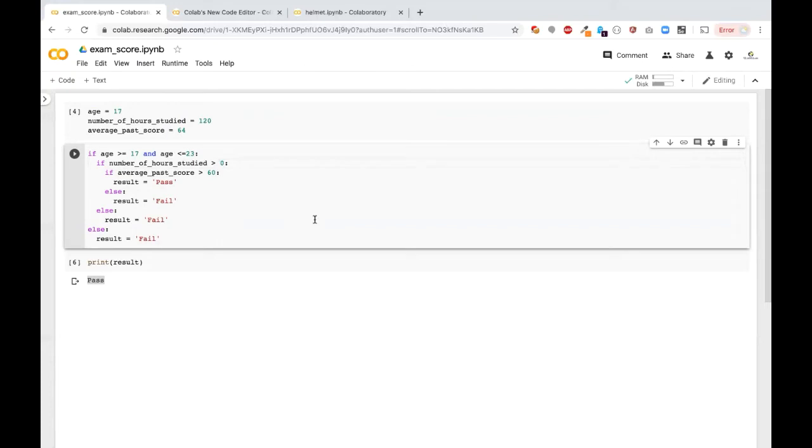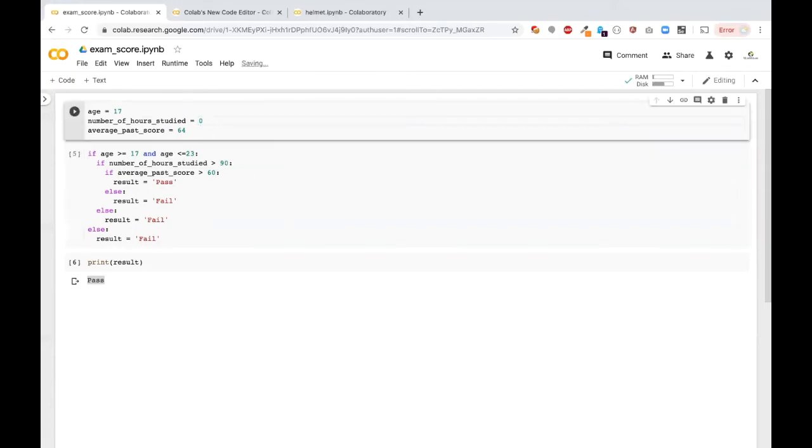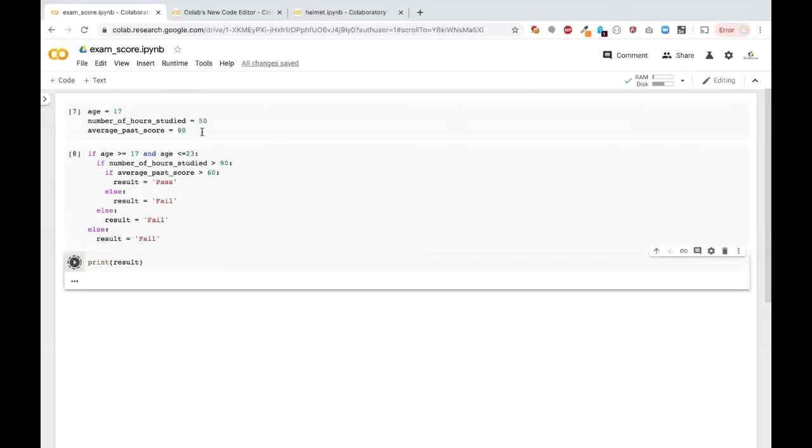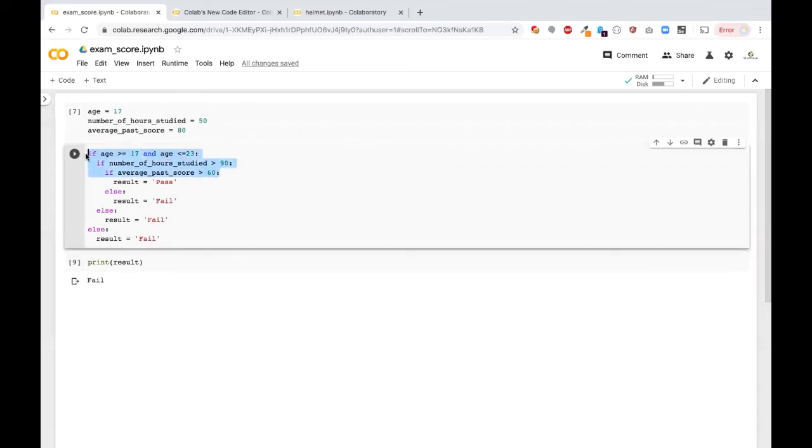So if we give the input as 50, and his past score is 80, again he is going to fail, even though he scored very good marks in the previous exams. Our system is going to show he's a failure, because this is the condition we hard coded.